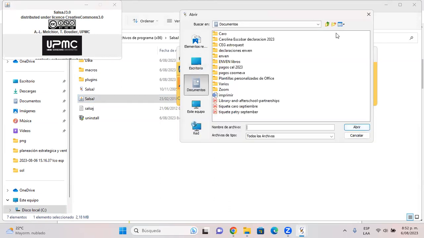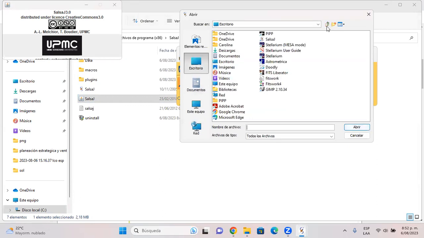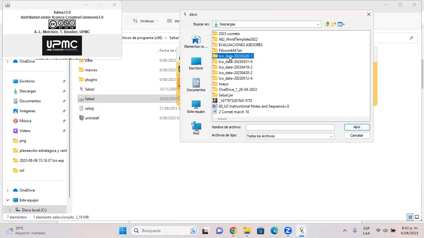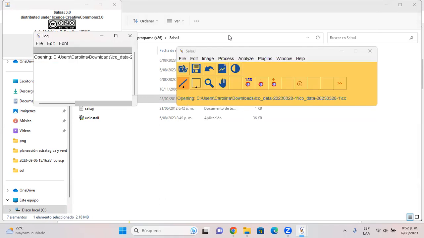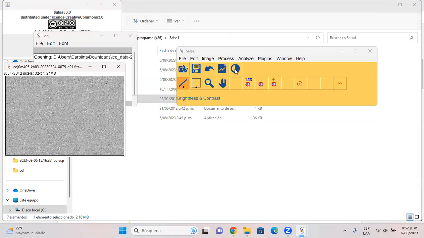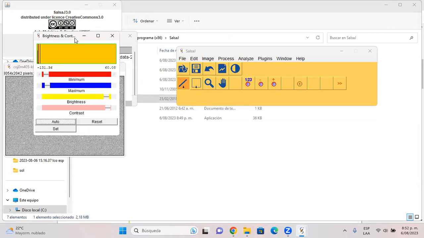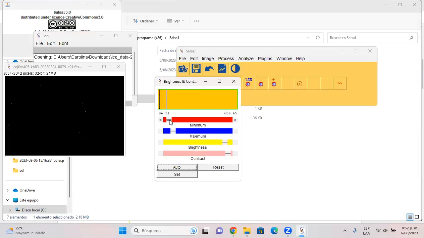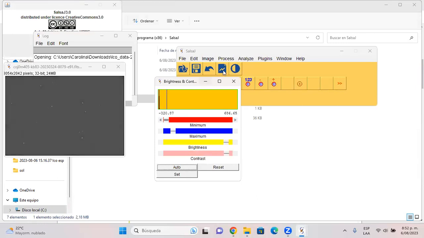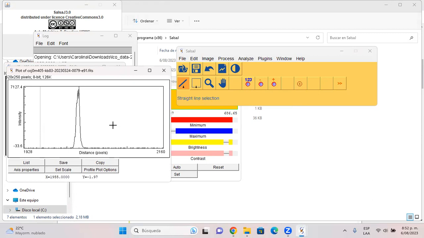Let's try. Open an LCO file. Okay, here it is. You can adjust. Now you can use all these SalsaJ features. Yeah, good. Also, profiles.